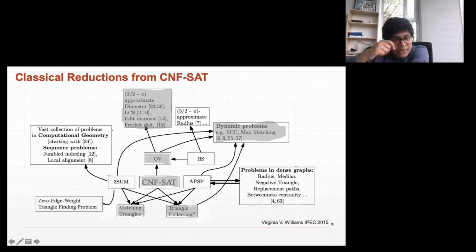It's online, and it summarizes all these reductions from CNF SAT to various problems. Based on this conjecture that CNF SAT requires 2 power n time, people are able to get lower bounds for so many of these problems, which were not proven earlier.